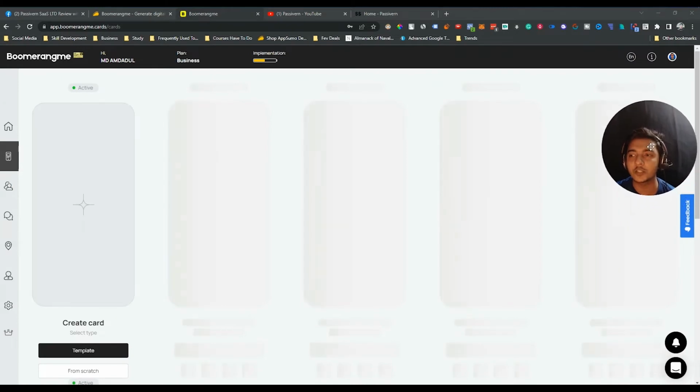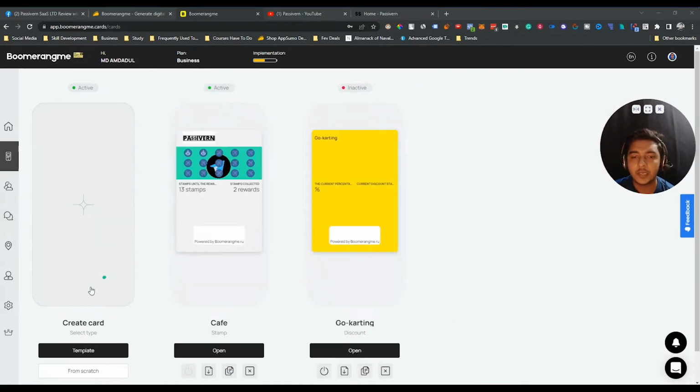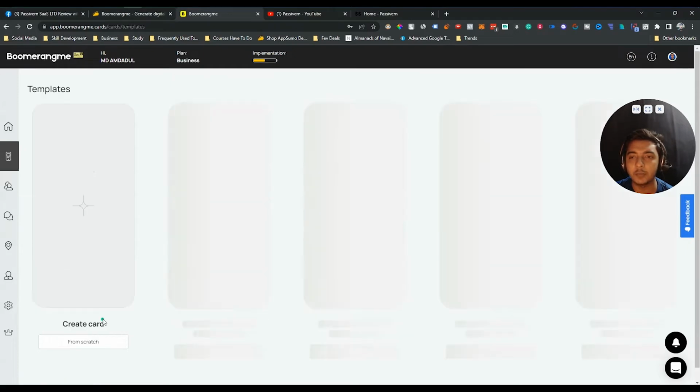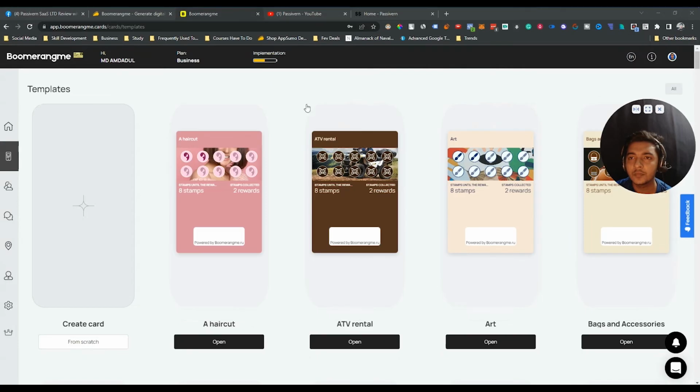So if I go to this cards section, guys, here see there are various templates. You can use their template. You can also create it from scratch, but for this video I'll use one template so that it will not take a lot of time. So I'm going to the template section, and see there are a lot of templates. Almost 100 plus templates are available here, guys.